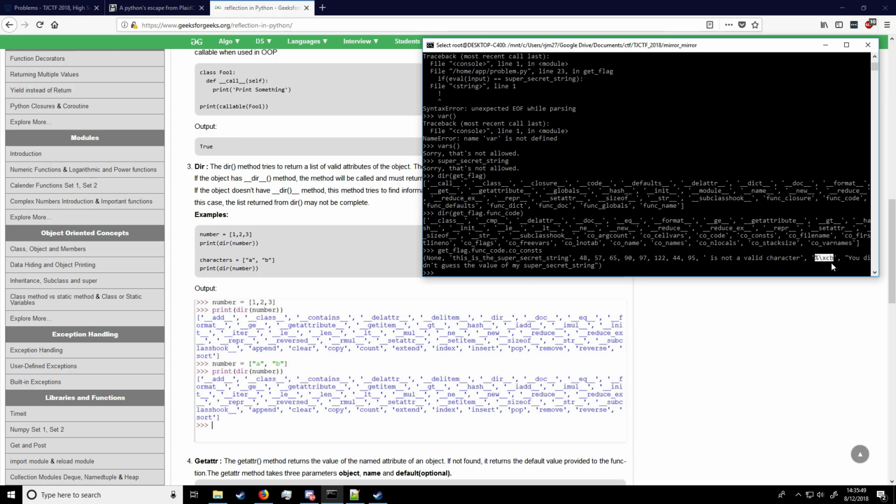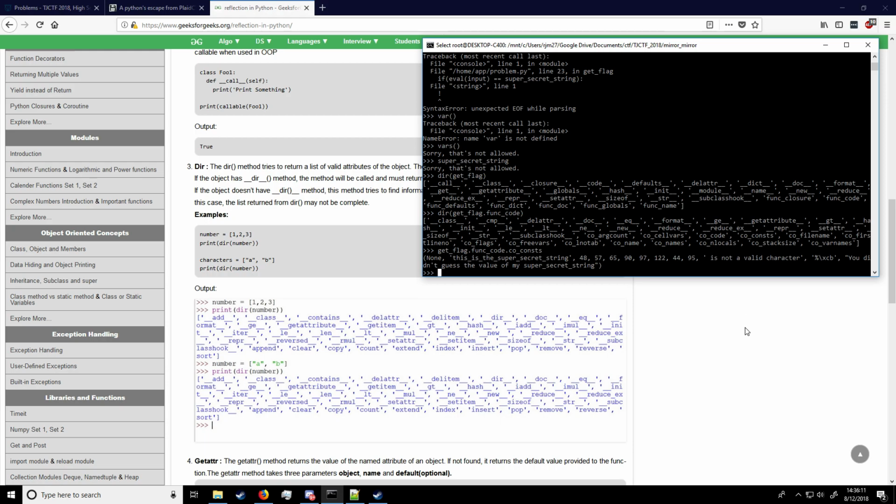They are allowing %\xcb, which will be useful down the other end. And then there's another string for saying that we didn't guess the value correctly. So at this point, we realize we have restricted characters, and we need to evaluate to the super secret string here.